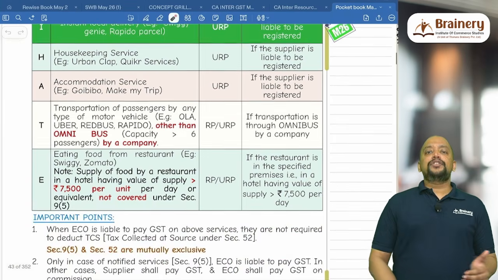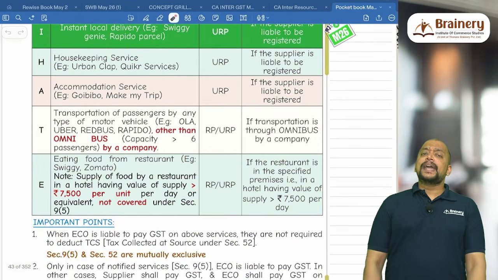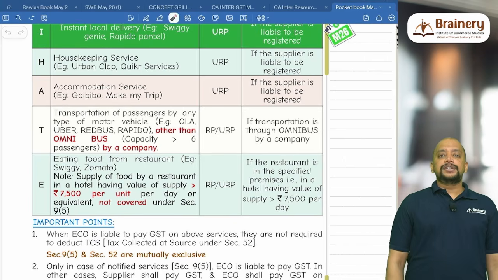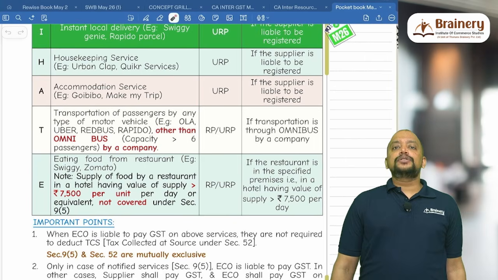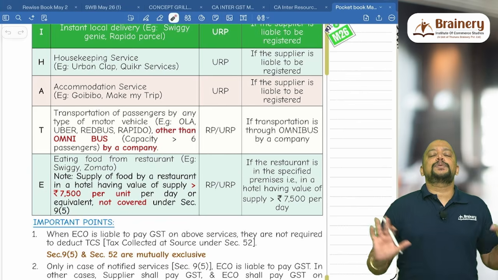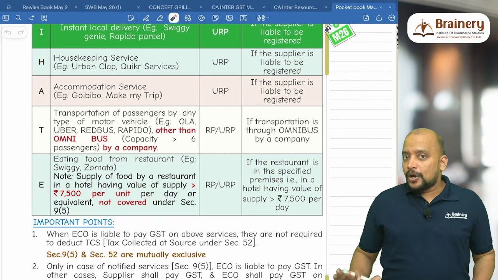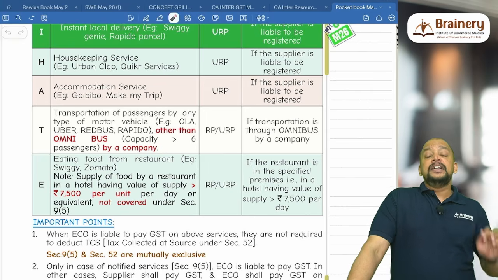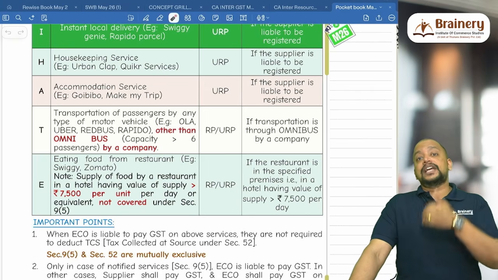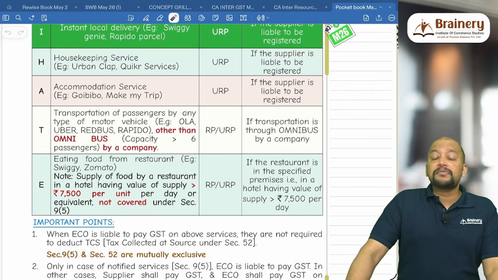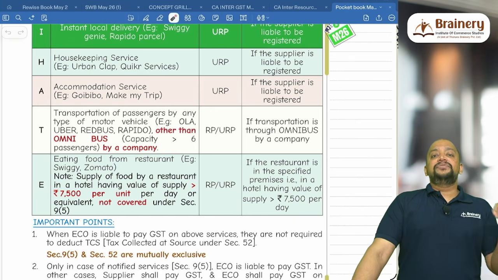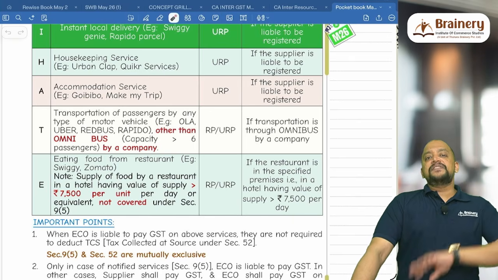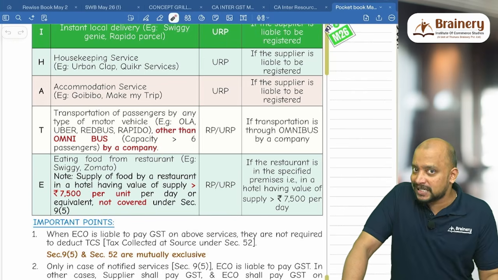Then T for transportation of passengers by any motor vehicle, other than transportation of passengers by a company through omnibus. So generally for transportation of passengers by an e-commerce operator in any motor vehicle, the liability to pay GST is on the e-commerce operator, whether the supplier is registered or not, liable to be registered or not. However, one exception is there. What is that? If there is a company which is transporting passengers through omnibus, then 9.5 is not applicable. The company only should pay GST under FCM.